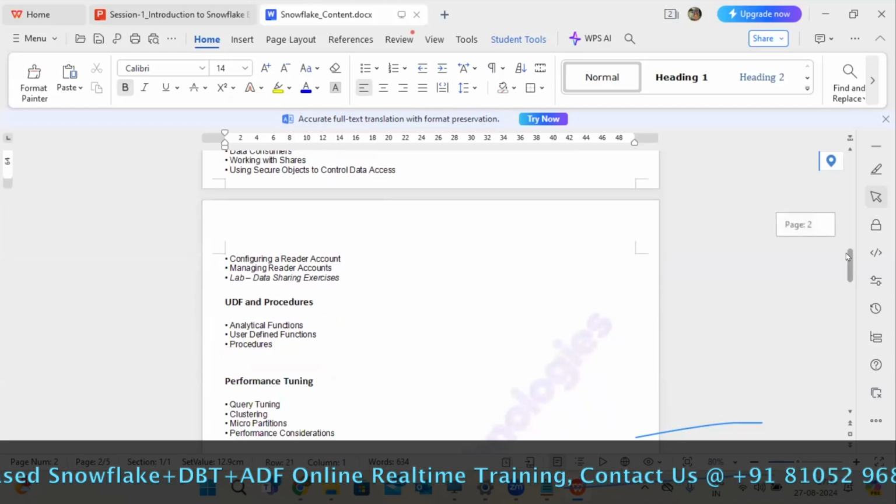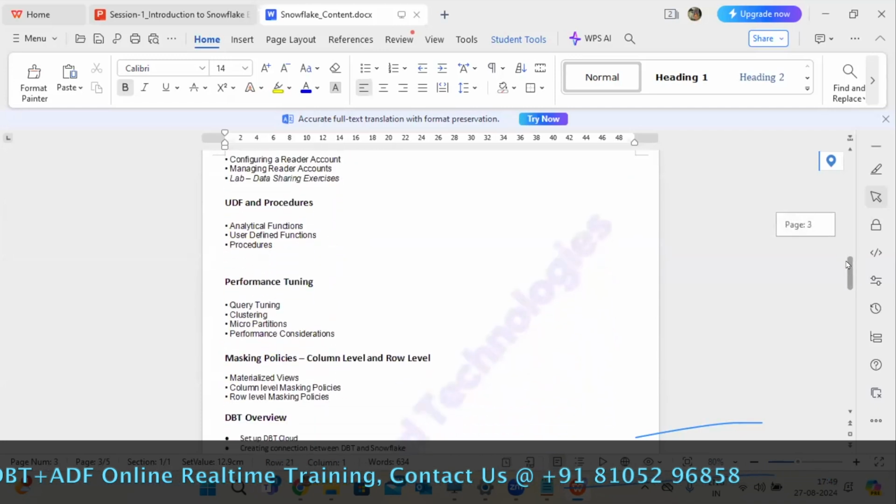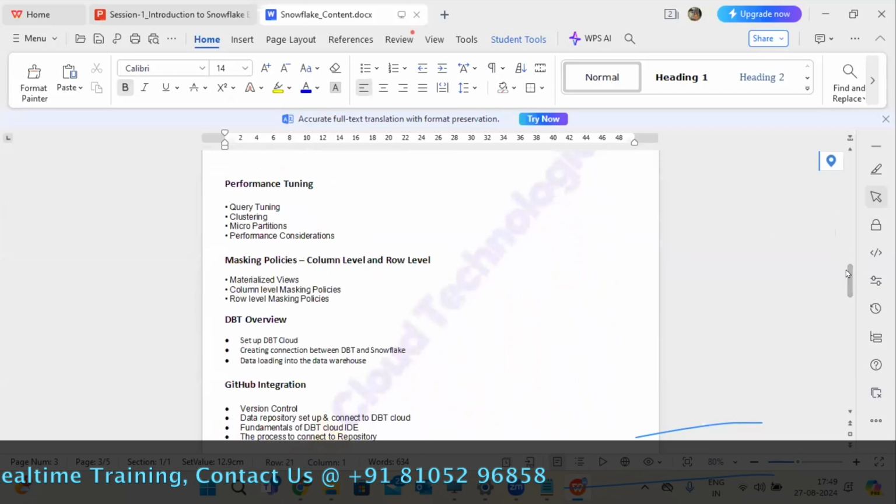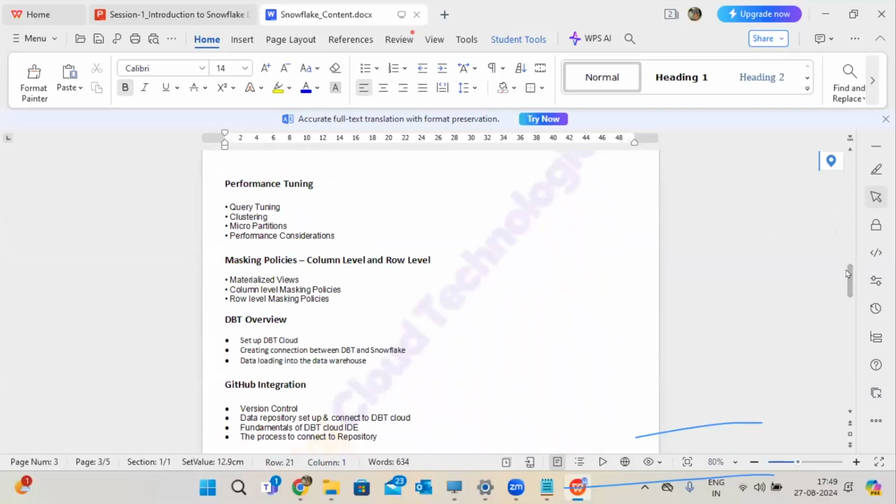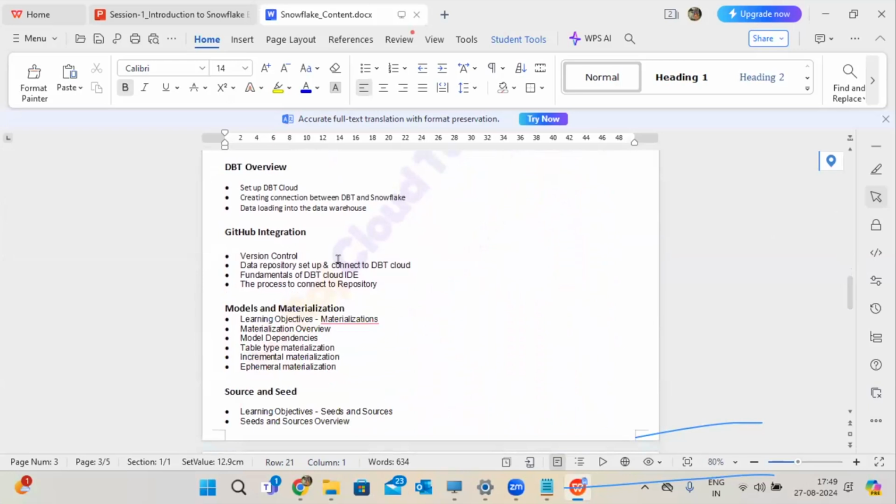Not only this, even UDF functions, stored procedures, performance tuning, masking policy, almost all the important topics that companies expect from you as a Snowflake developer, I'm going to train you end to end. And along with that, DBT: DBT setup, integration of Git repository and Snowflake, everything I'm going to cover.